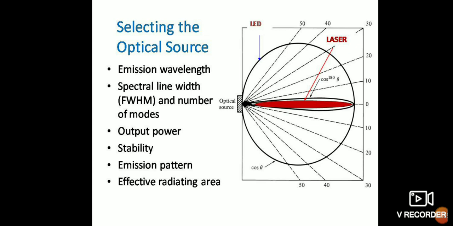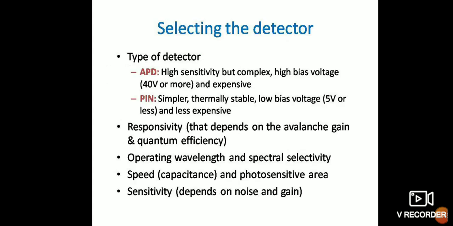Selecting the optical source. The design considerations are the emission wavelength, spectral line width and number of modes, output power, stability, emission pattern and effective radiating area. Selecting the detector. The types of detectors: APD has high sensitivity but is complex, needs high bias and is expensive; pin is simple, thermally stable, with low bias voltage and less expensive.